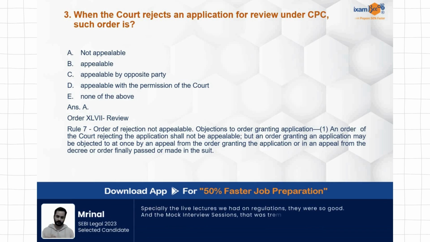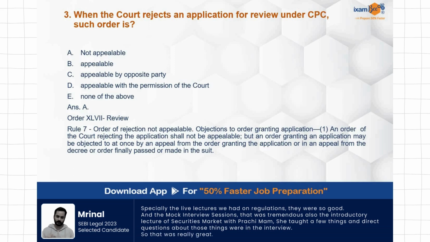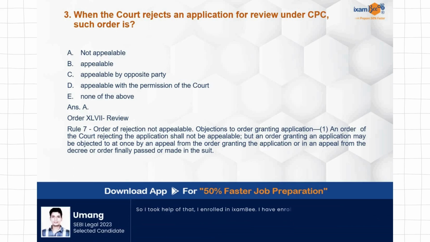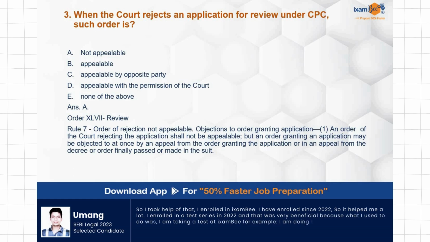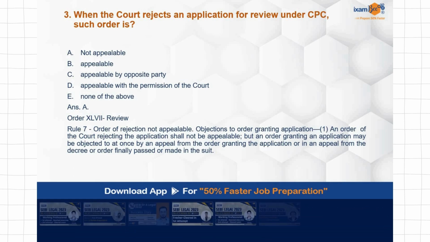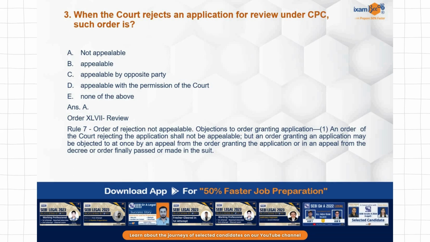Objections to order granting application. An order of the court rejecting the application shall not be appealable, but an order granting an application may be objected to at once by an appeal from the order granting the application, or in an appeal from the decree or order finally passed or made in the suit. So what is being discussed here? Review, reference, revision, all these are important concepts, not only in civil but also in criminal cases.